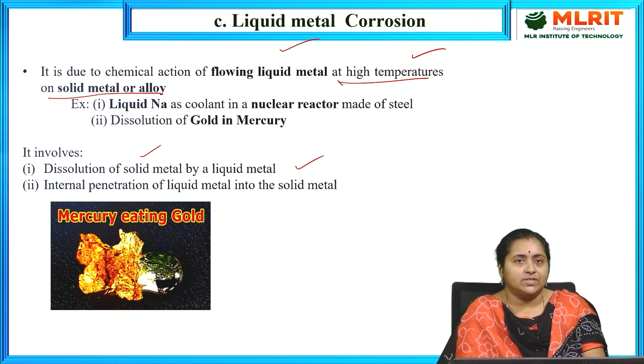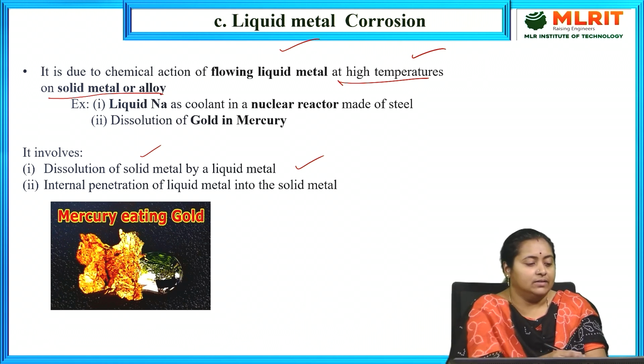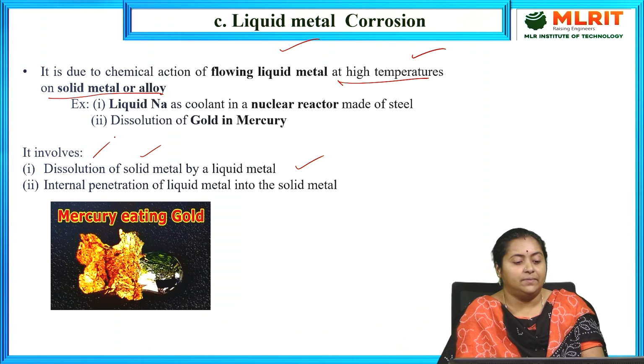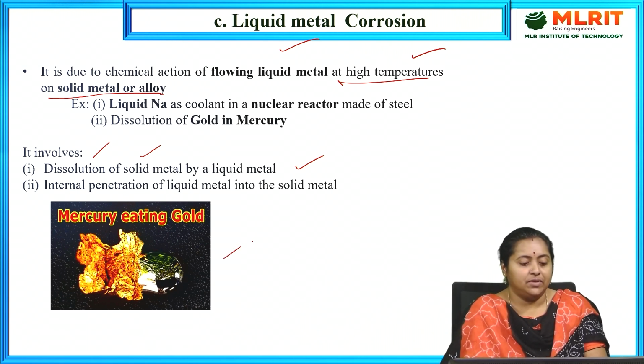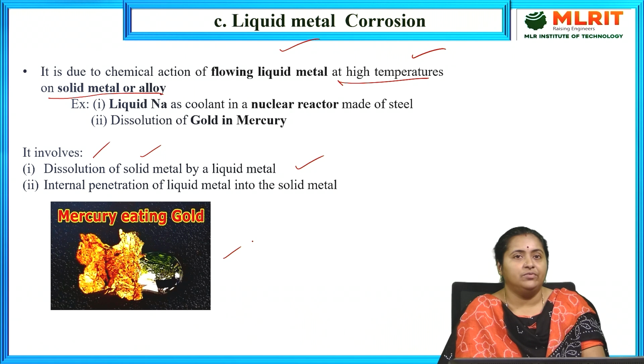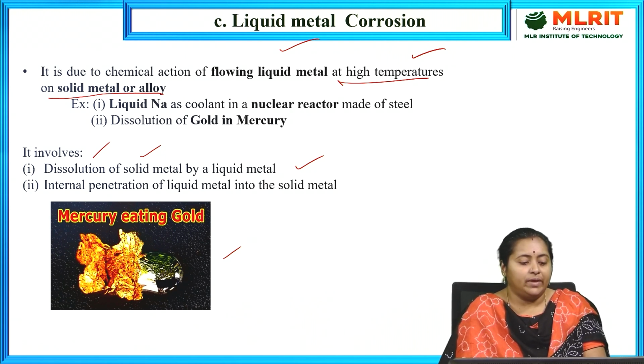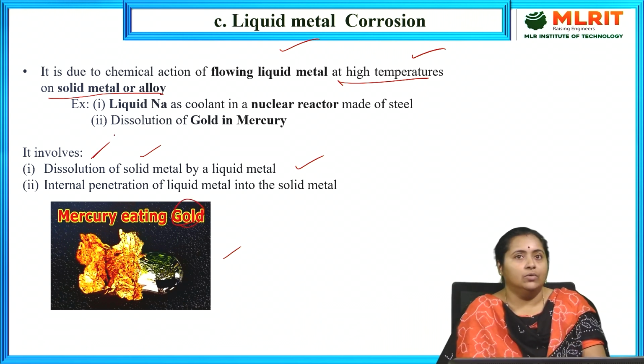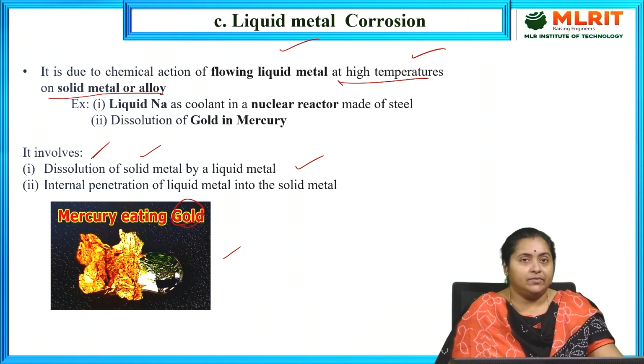In the first case, that is dissolution of solid metal by liquid metal, an example is mercury on the surface of gold. The solid metal is gold, and if mercury comes in contact, it makes the gold involve in a corrosion reaction. By dissolution, gold is totally getting corroded by the liquid metal mercury.